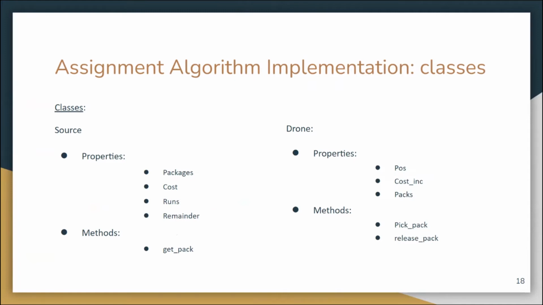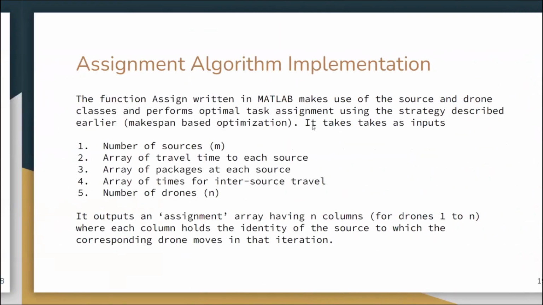And similarly for drone, we have a position variable that indicates its position at a given time, and a cost incurred, which is maintained in real time. As the drone keeps on traveling, it incurs more and more cost. And the packages is the number of packs it is holding at any given time.